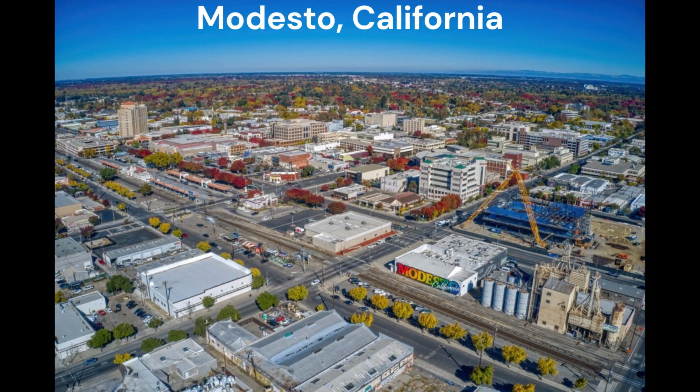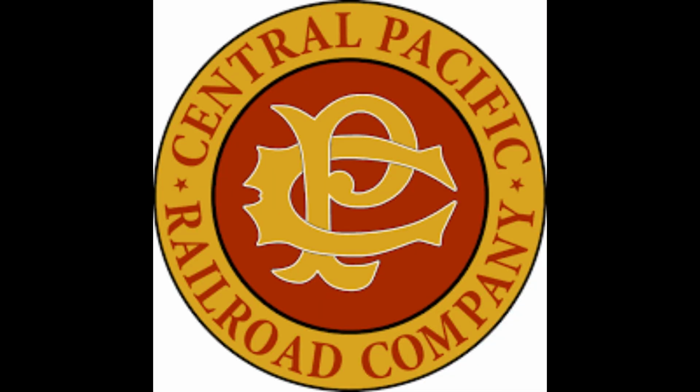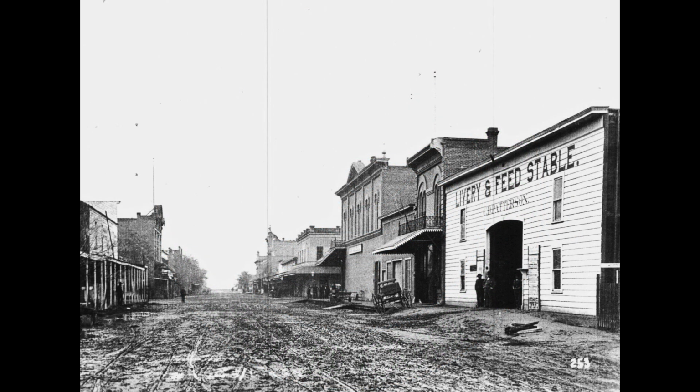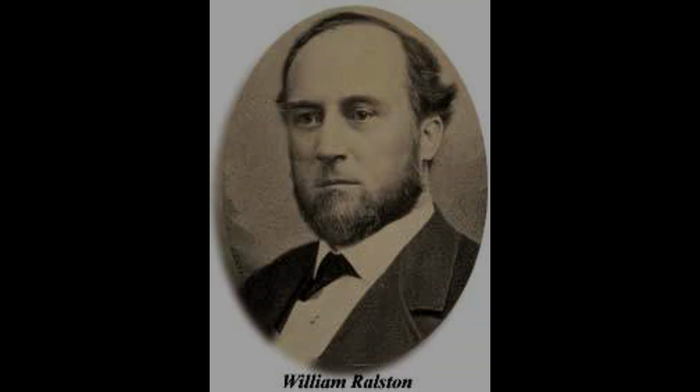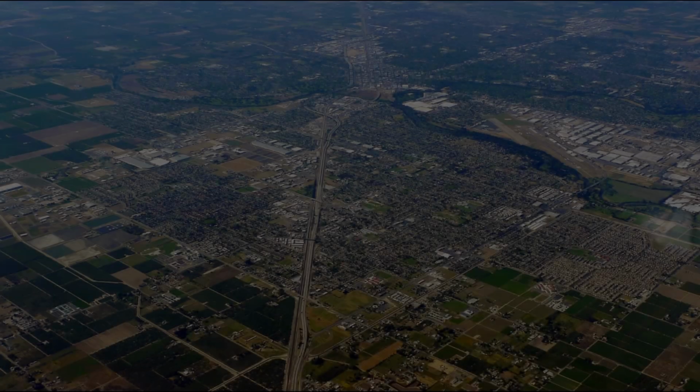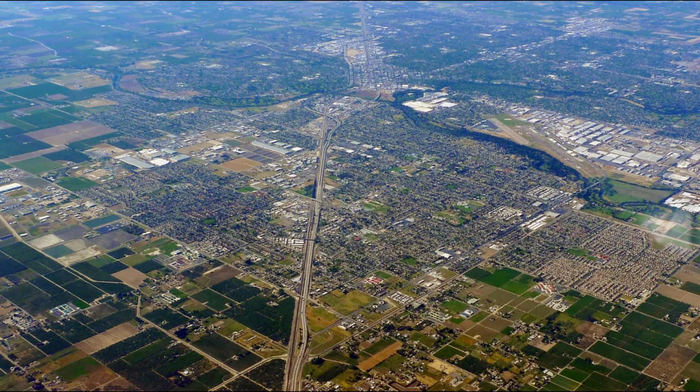In 1870, the Central Pacific Railroad founded a new railway settlement, which is present-day Modesto. At a naming gathering to decide a new name for the new town, it was suggested that the associate of the co-founder of the railway, named William Ralston, be the namesake. However, Ralston declined, and a Spanish railroad employee yelled "My Modesto," which is Spanish for very modest. The comment then became the namesake for the new city, thus Modesto.